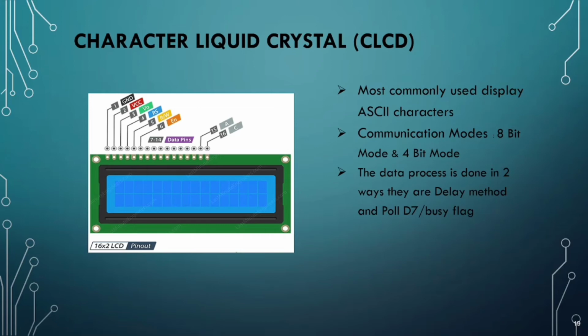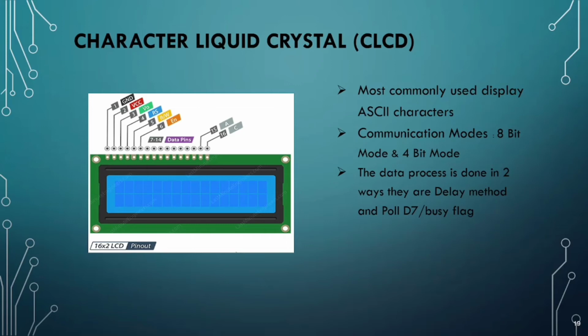Pin 4, which is RS. Pin 4 is a very important pin. Before looking at pin 4, let us see the data pins. In the CLCD of the PIC16F877A microcontroller, the data is transmitted between pin number 7 to pin 14. From pin 7 to pin 14 are nothing but data pins, which are represented from D0 to D7. Like we are using port D here. The entire port D is being used for data pins.